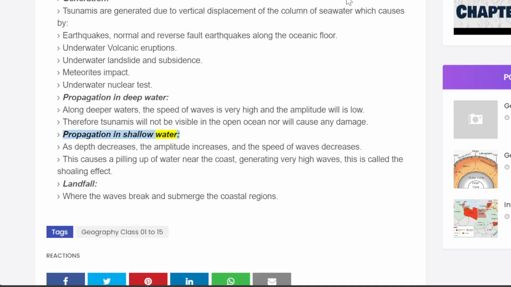Propagation in shallow water. As depth decreases, the amplitude increases and the speed of waves decreases. This causes a piling up of water near the coast, generating very high waves. This is called the shoaling effect. Landfall. Where the waves break and submerge the coastal regions.